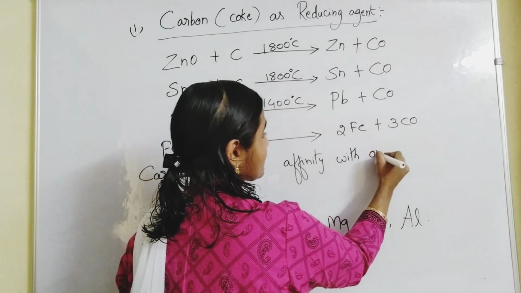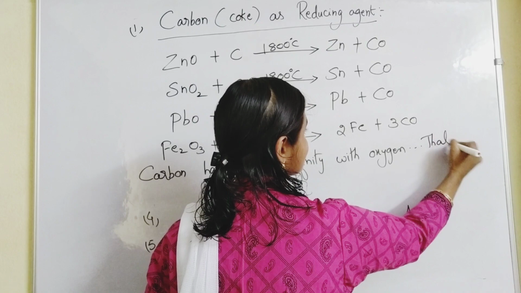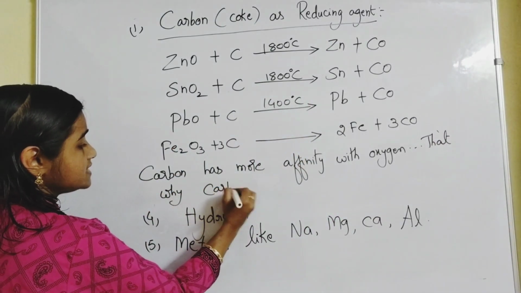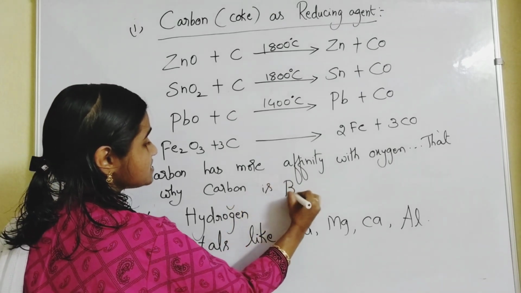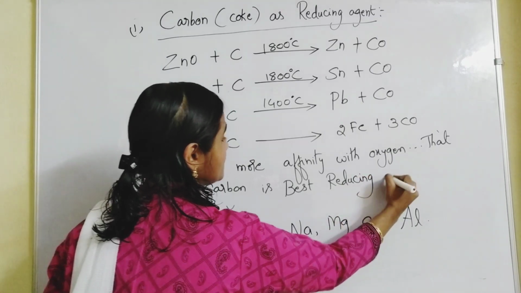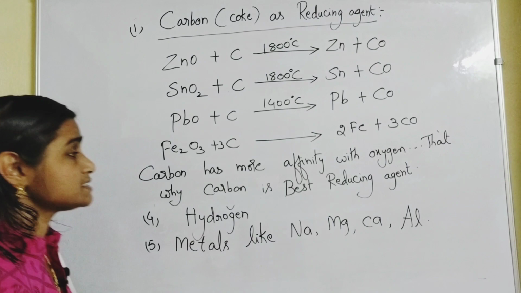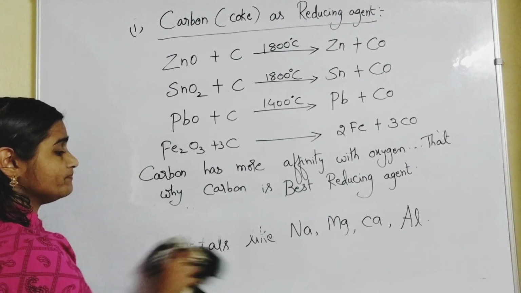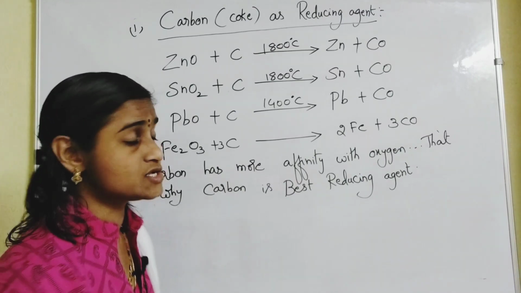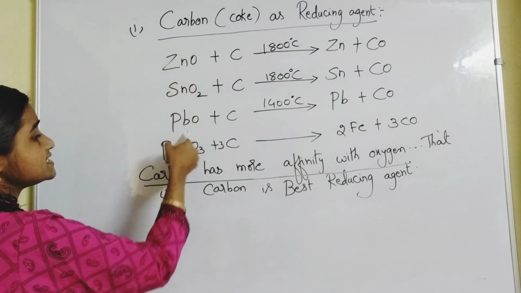That's why carbon is considered to be the best reducing agent. Please note this point, everyone. It is considered to be the best reducing agent because carbon has more affinity with oxygen. It can react quickly. And carbon is more reactive than all these metals.